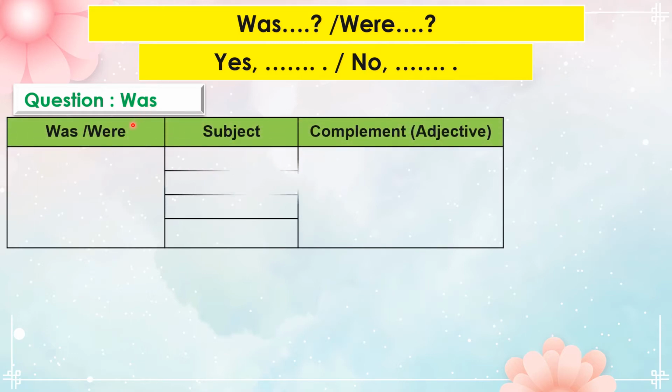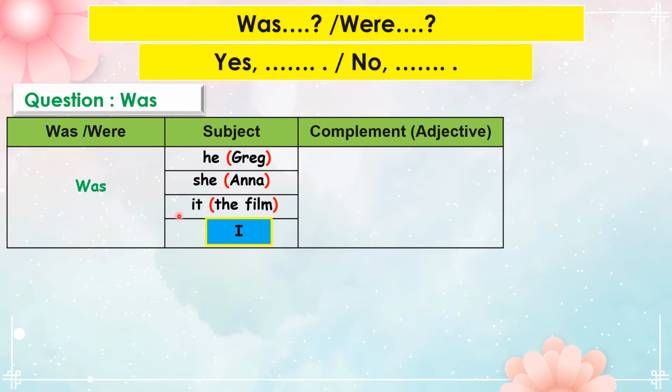Begin your question with the be verb was, then follow the subject. Remember, we use the be verb was with singular subject he, she, it, and special subject I. Then the complement and question mark. Complement bermaksud pelengkap kepada soalan. For example, funny.